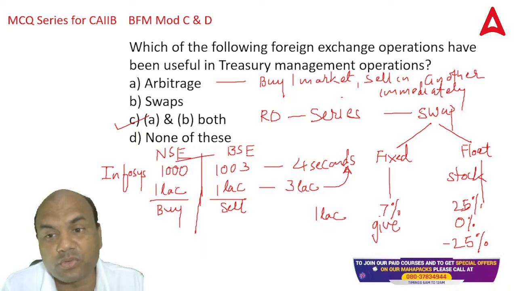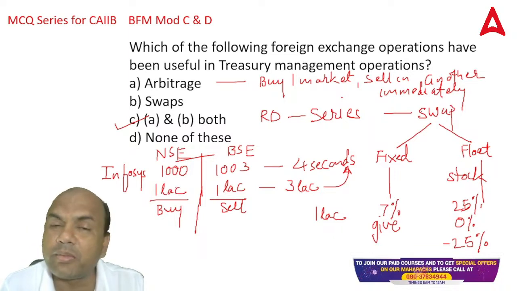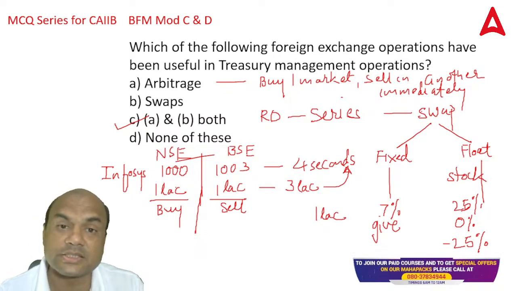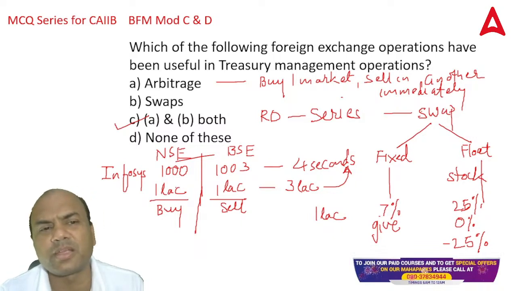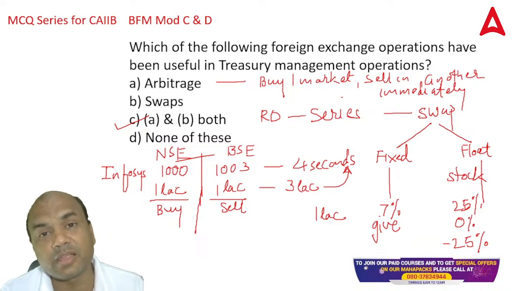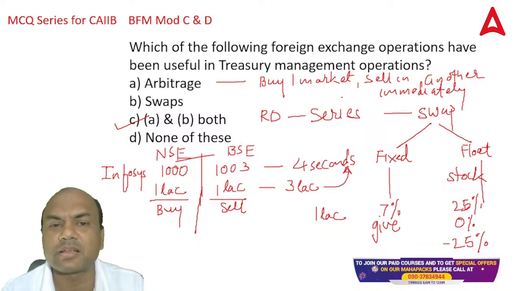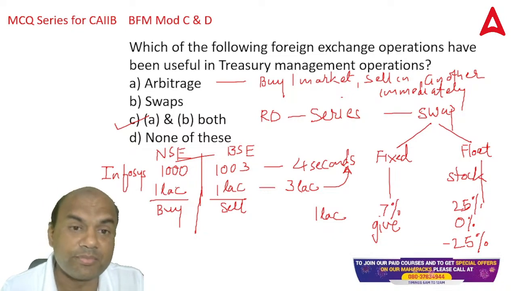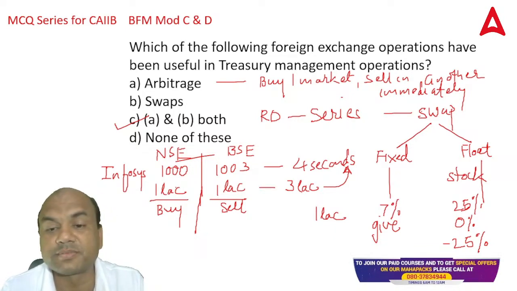Everyone got this? Swap and arbitrage. Very important terms. These are the derivative instruments. There are almost 7 to 8 derivative instruments. That's why I'm saying join the paid classes, because I won't be able to cover everything over here. There are many others, FRA, forward, future. So we'll cover it in the classes. So now the answer is A and B both. You got it, everyone? Type yes in the comment section if you have understood it. Okay, move on. Next one.